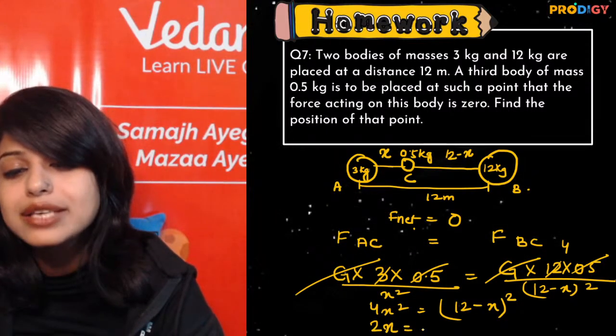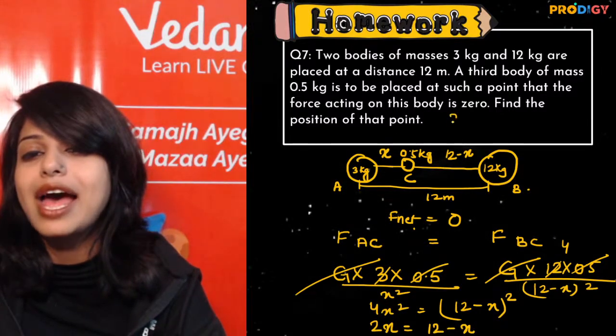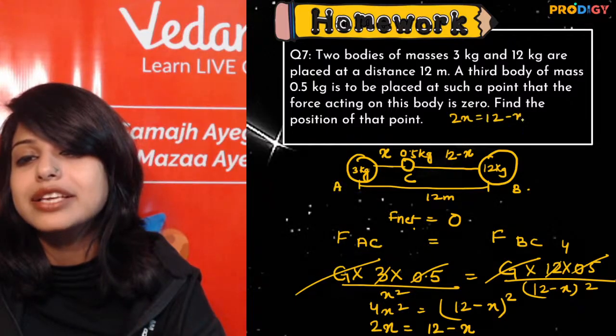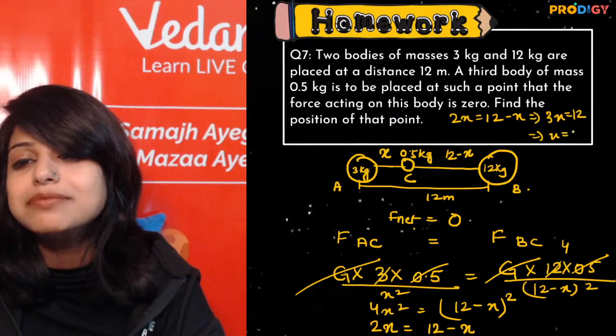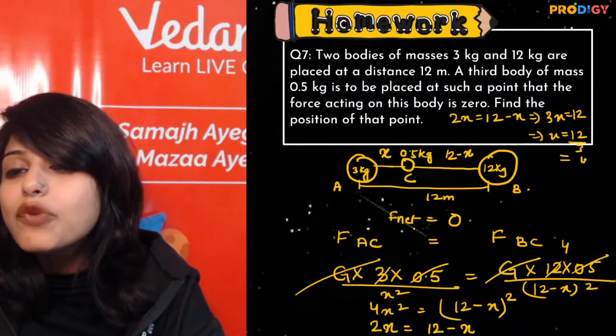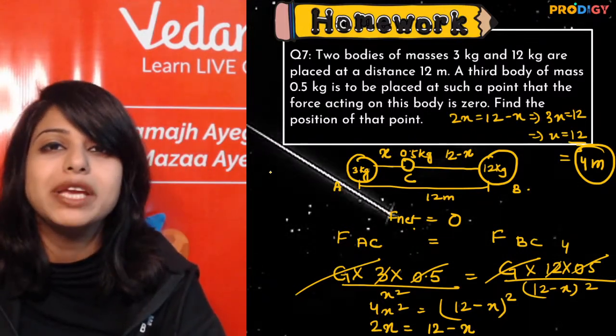This becomes 2x, this becomes 12 minus x. When you solve 2x equal to 12 minus x, what do you get? 3x is equal to 12 and your x becomes 12 by 3, which is 4 meters. That means from body A it is 4 and from body B it is 8.